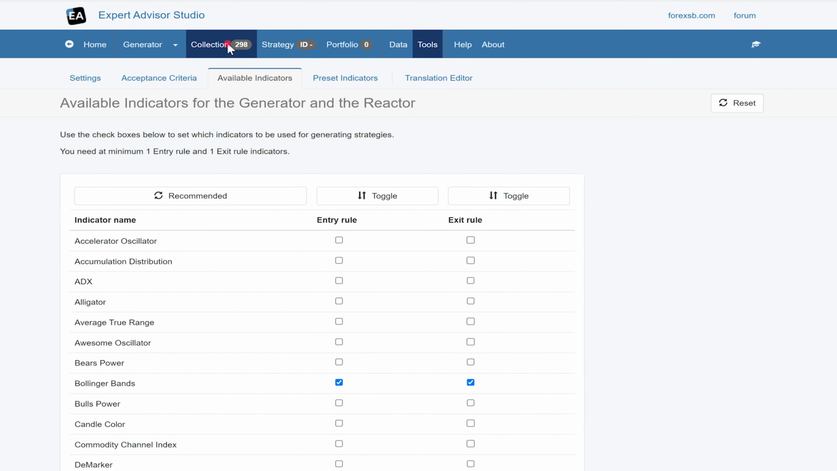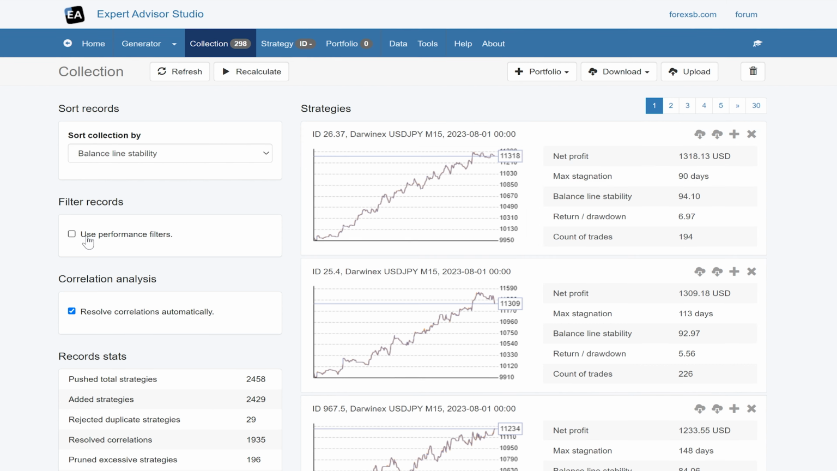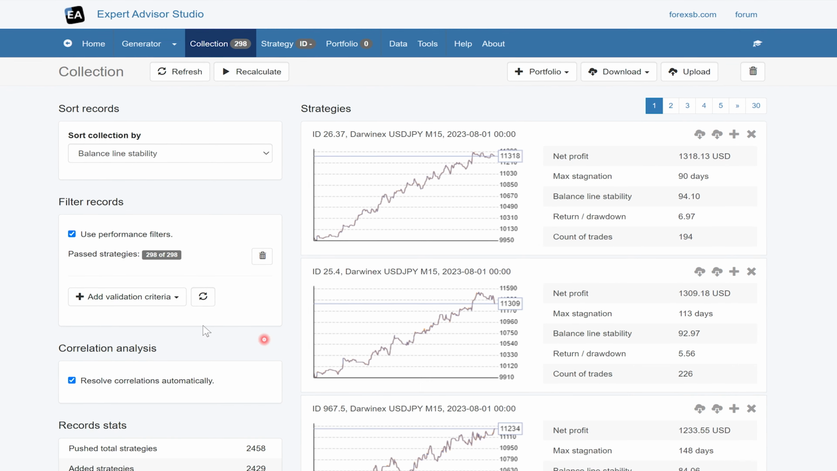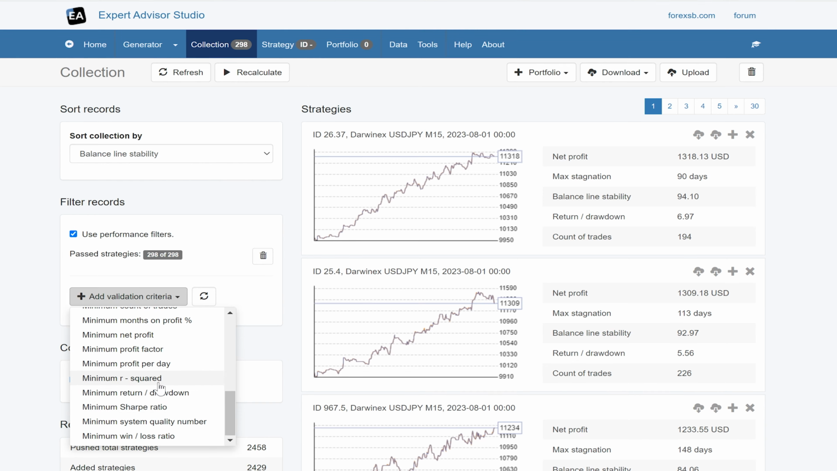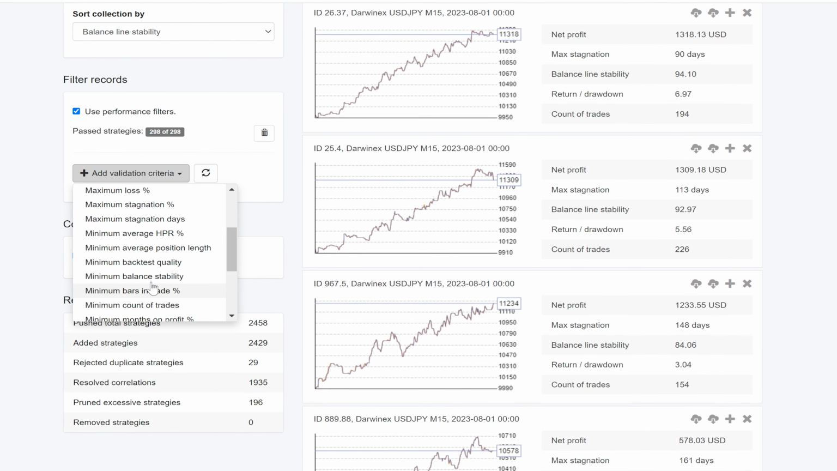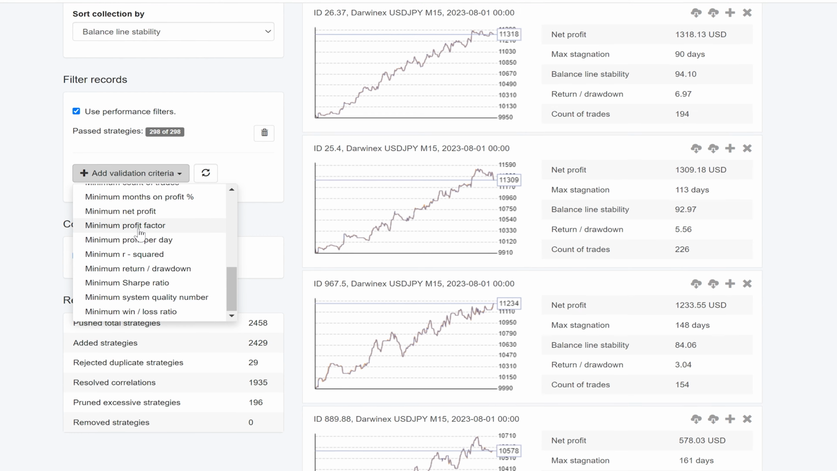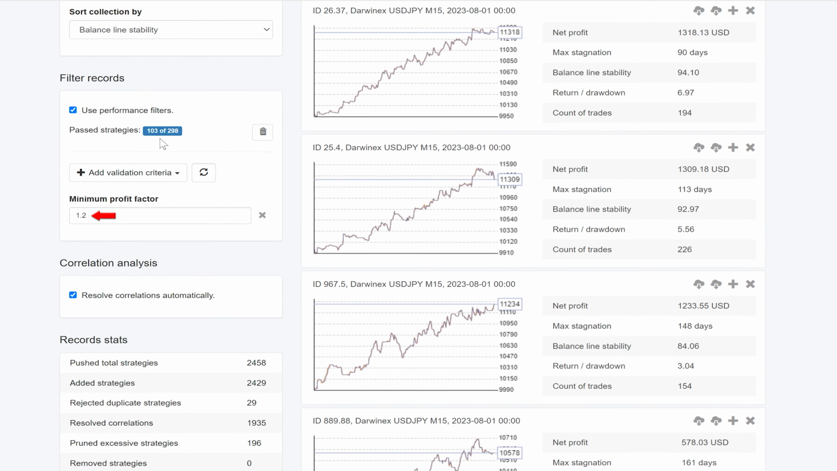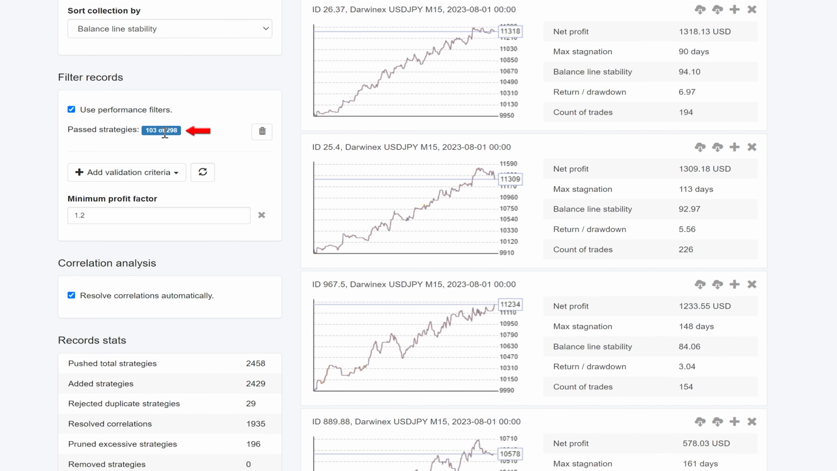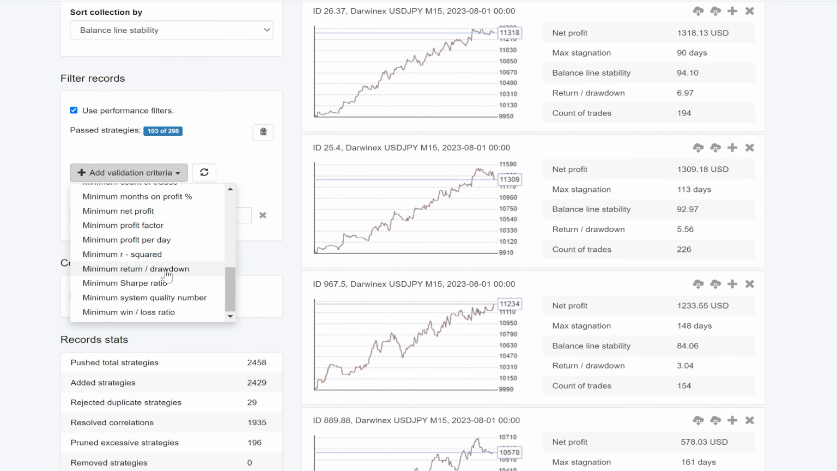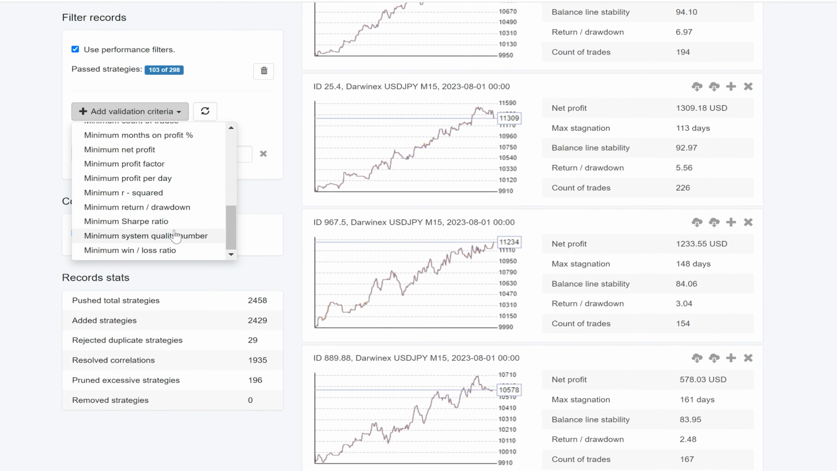And so the first step we're going to do is we're just going to use the performance filter to kind of choose the best strategies. It's better to have something in the collection to work with. I would say what's most important to me after this, well, let's get the minimum profit factor, and let's up that to 1.2. Okay, so we can see that drops the number of strategies down to 103. I'm kind of looking for maybe the best 50, 60 to work with at the moment. Maybe 100 is good actually.